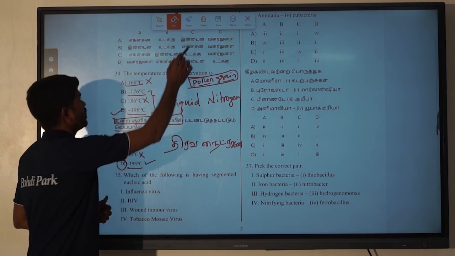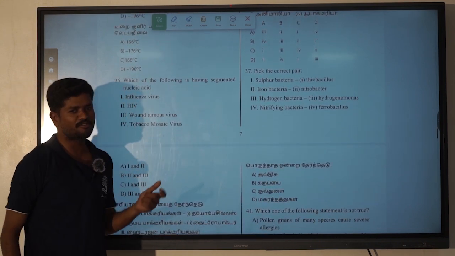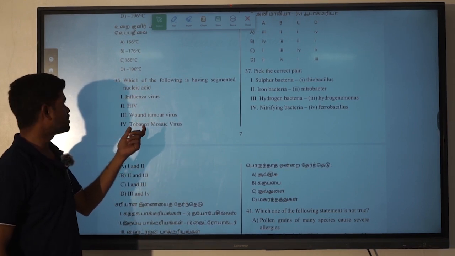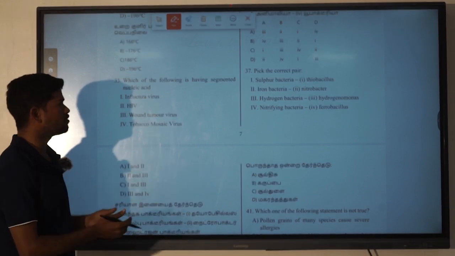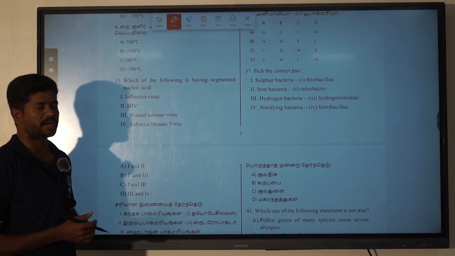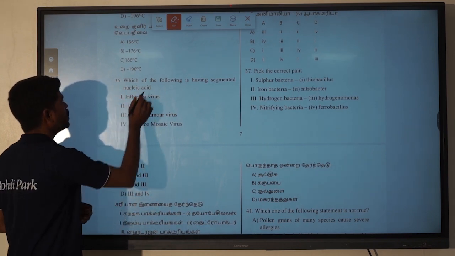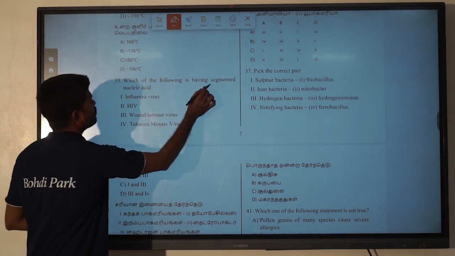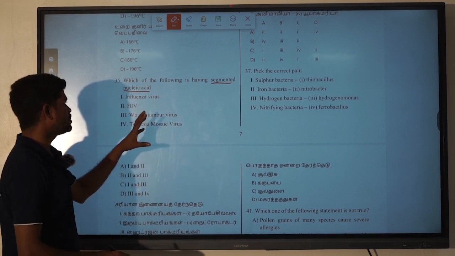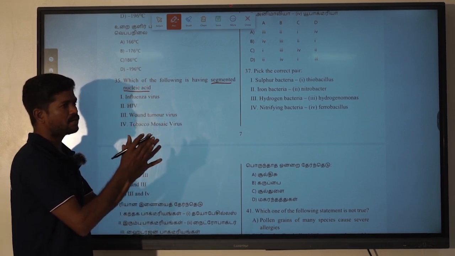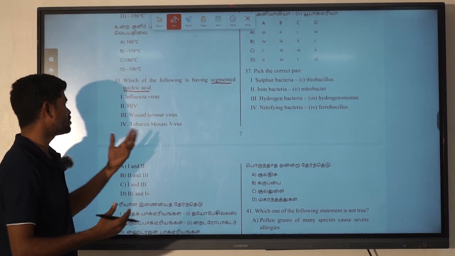Okay, so the next one is the 35th question. Very interesting topic, which is relevant to viruses. This is regarding the genetic material of the particular virus. The virus is an obligate intracellular parasite which contains either DNA or RNA as genetic material. Here they ask which of the following has segmented nucleic acid. The nucleic acid is going to be DNA or RNA. This DNA and RNA is sometimes segmented, circular, linear, sometimes joined, sometimes unjoined particles present in the virus.